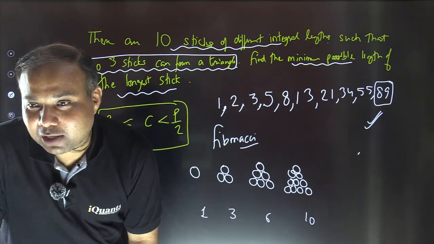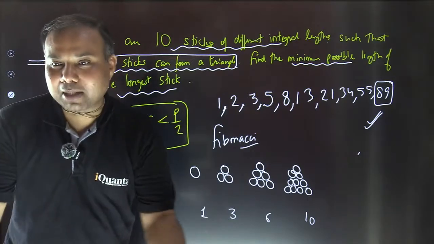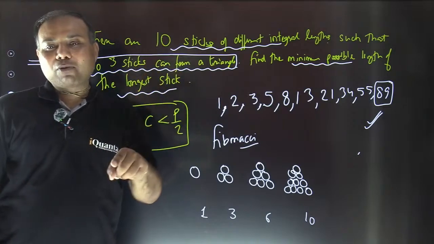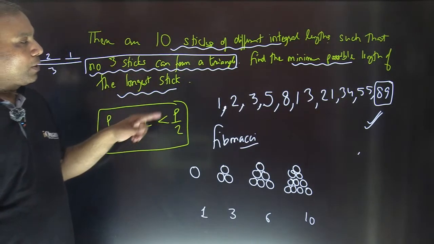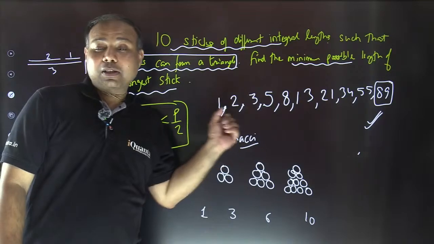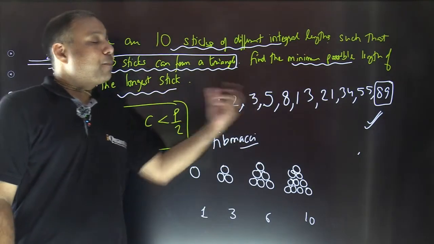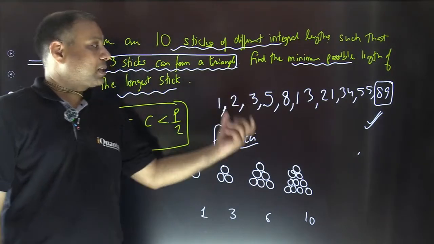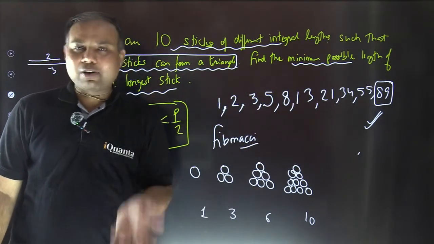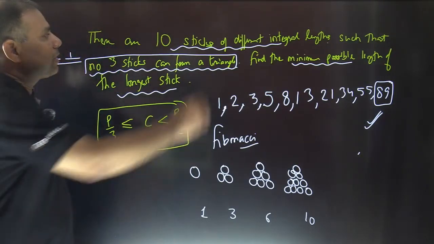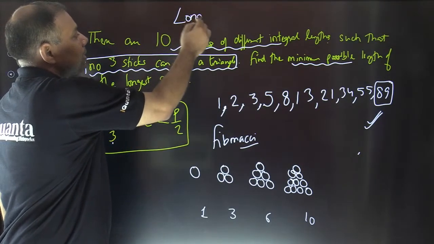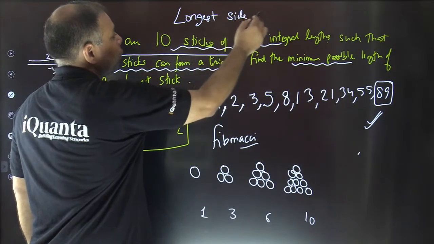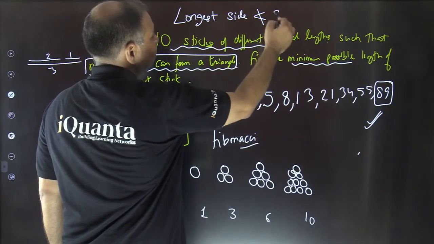Akanksha, can you repeat the question with another method? There is no other method, Akanksha. We are just using the triangle inequality here, and our requirement was that the triangle should not be formed. So we need to choose the lengths of the sticks in such a way that no combination of 3 sticks can make a triangle. I repeat, no combination of 3 sticks or 3 lengths can make a triangle. That is our requirement. For that purpose, we are making use of the simplest version of the triangle inequality: the longest side should not be smaller than the sum of the others.